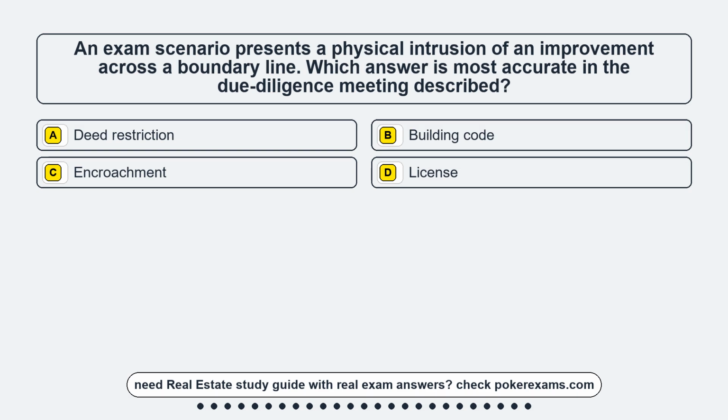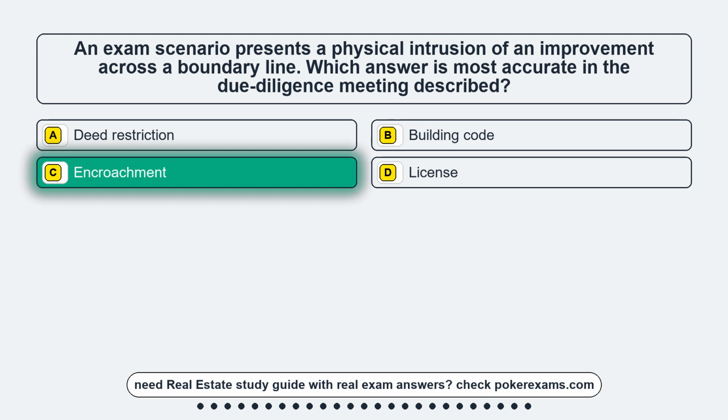Question 18. An exam scenario presents a physical intrusion of an improvement across a boundary line. Which answer is most accurate in the due-diligence meeting described? Option A, deed restriction. Option B, building code. Option C, encroachment. Option D, license. The correct answer is option C, encroachment.